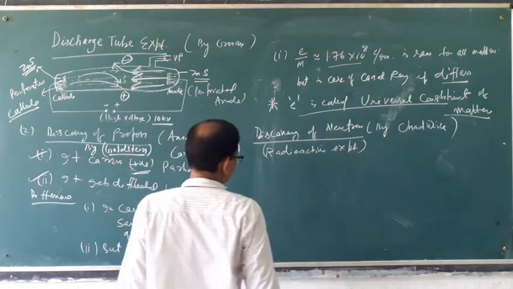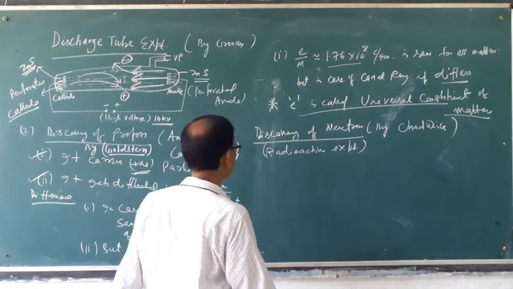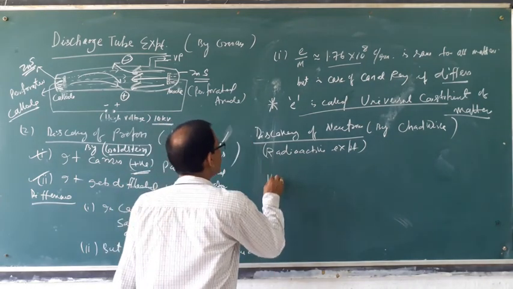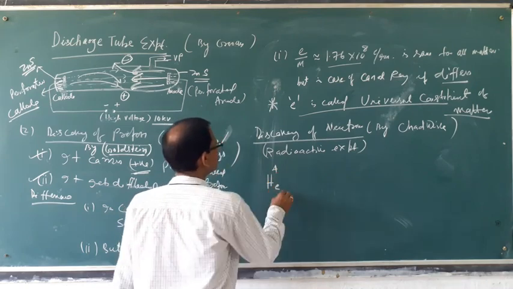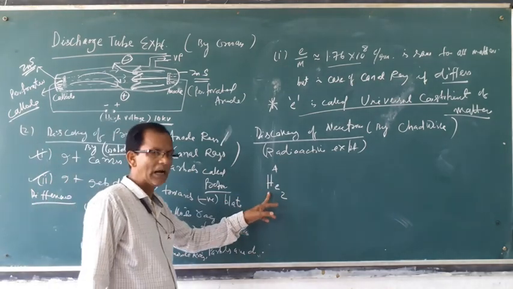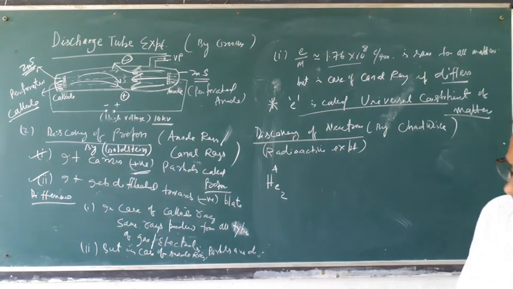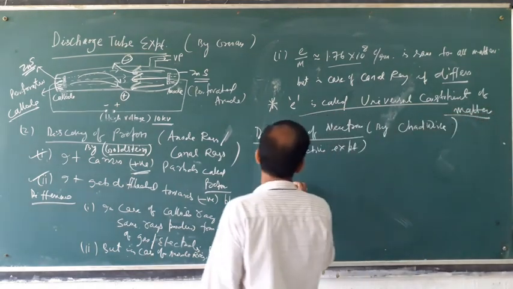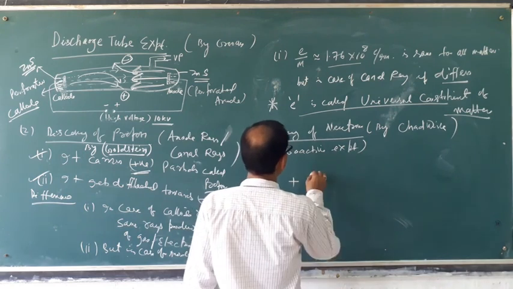So Chadwick carried out one experiment. He selected alpha ray. Alpha ray is just like a helium atom.